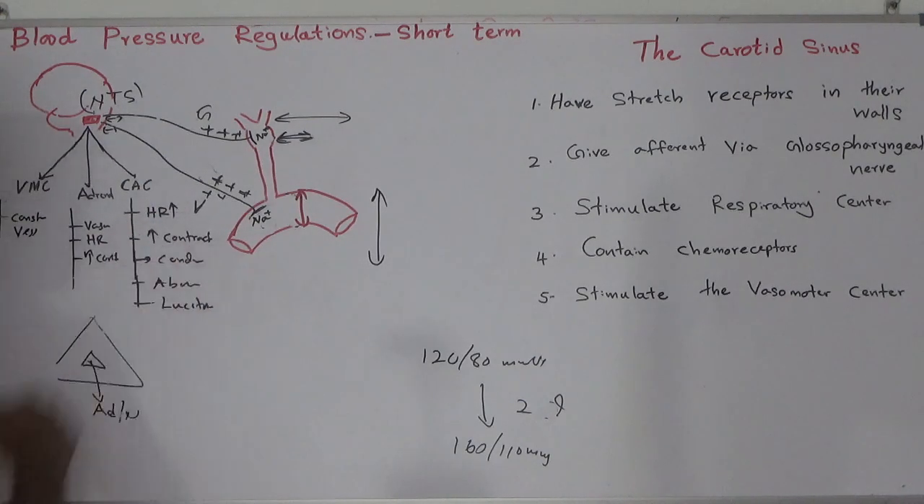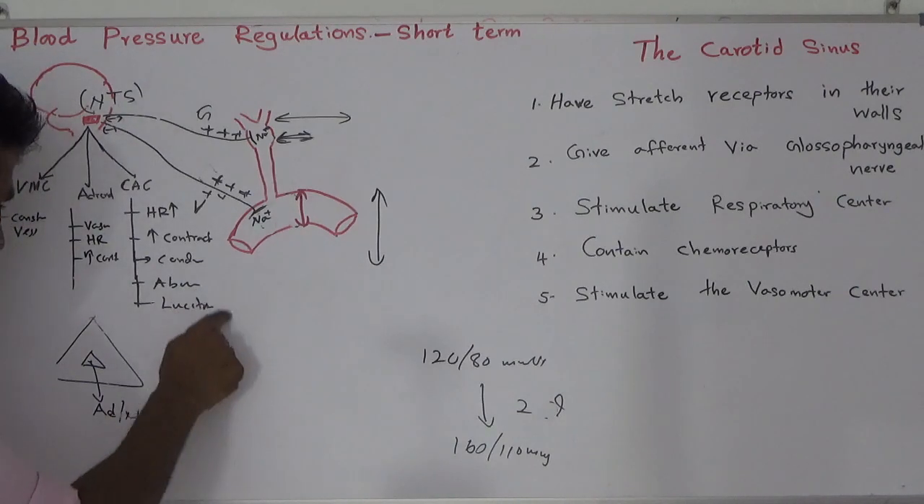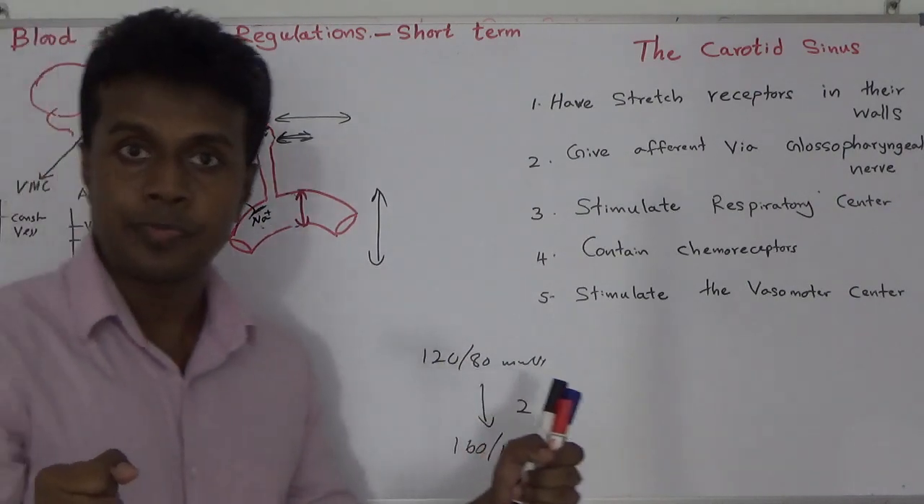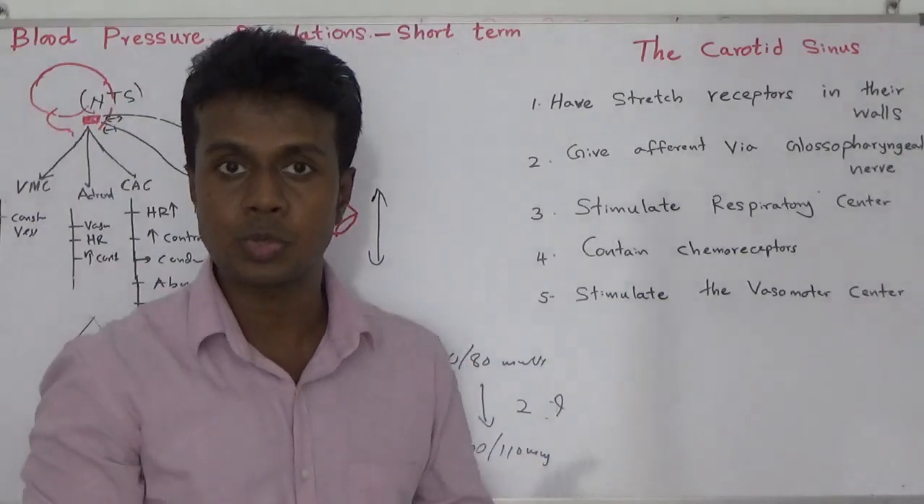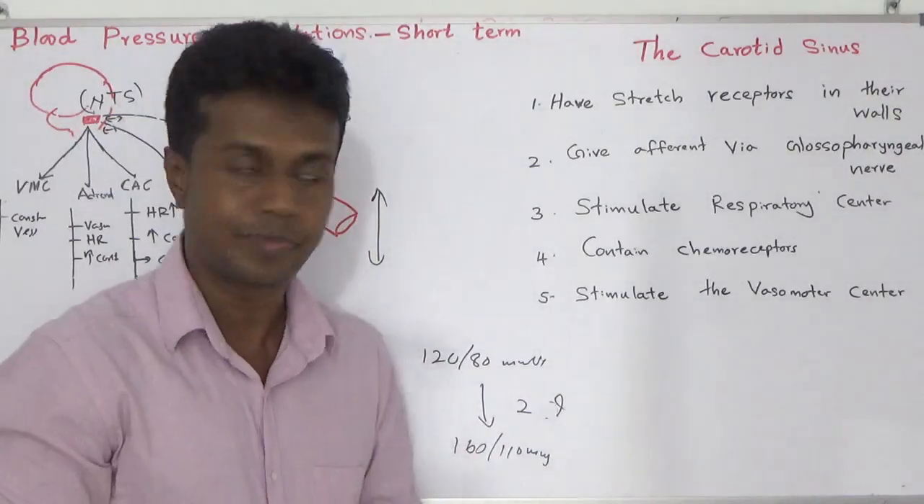So, heart rate goes down, contractility goes down, conducting velocity goes down. There is no ectopic beat, no abnormal conduction, and relaxation also now becomes longer. Previously it rapidly relaxed, now it will take time.